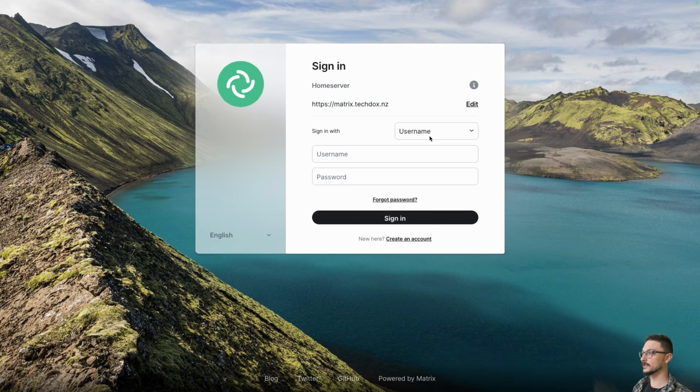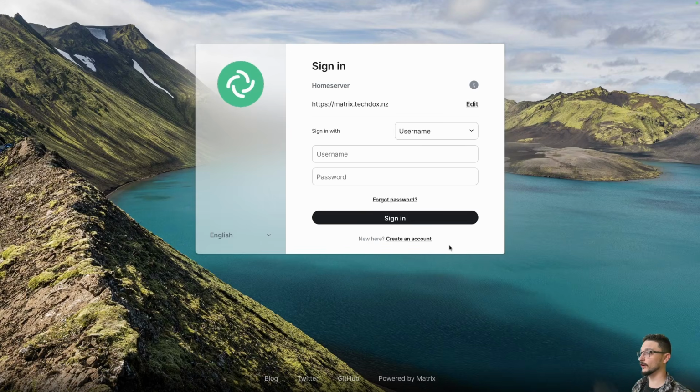Now, what you can do is you can sign in, right? And the thing here is that you will need to create an account first because you're logging into matrix.tiktoks.nz, and every server and accounts on the server are individual, right? Now, I believe you can use Federation, which allows kind of cross connectivity across servers. Mine doesn't have that, and I think I'll cover that in a future video. But for now, it's an individual user for the matrix.tiktoks.nz.